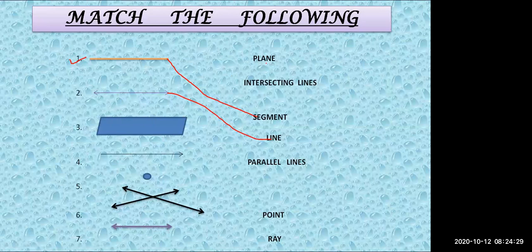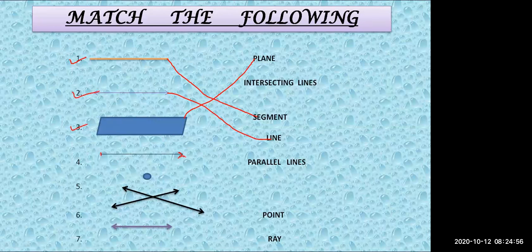Plain. Very good. Third one is the plane. Okay. Fourth one. Ray, teacher. Ray. Very good. Because it has one side with an end point and the other side with an arrow. That means this is the origin and it has an arrow on the other side. It is going in the right side direction.